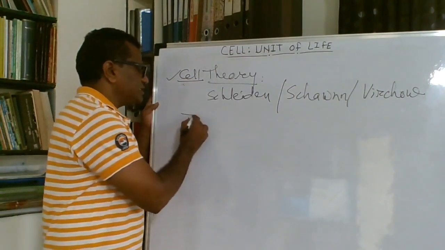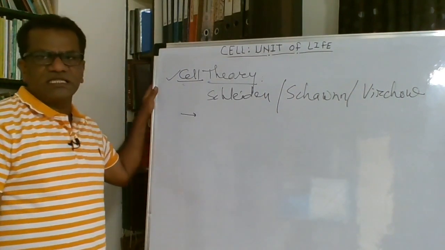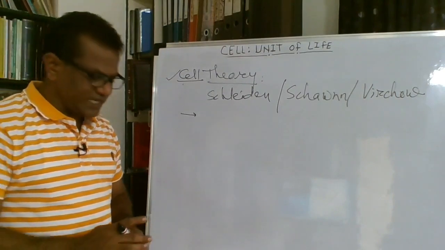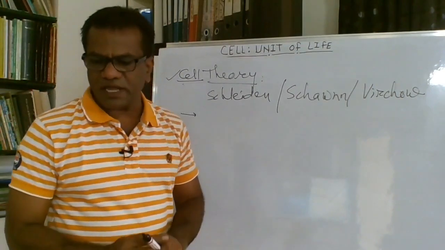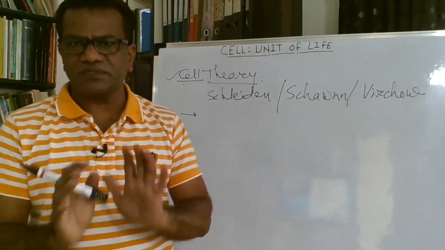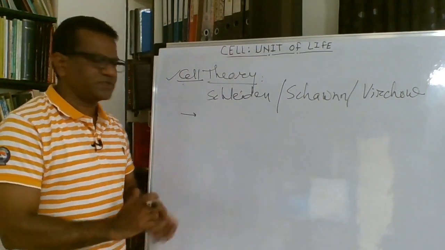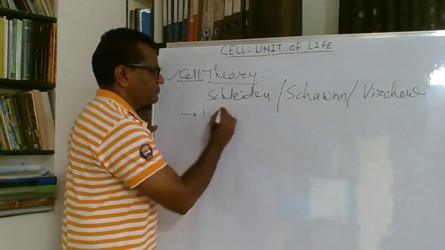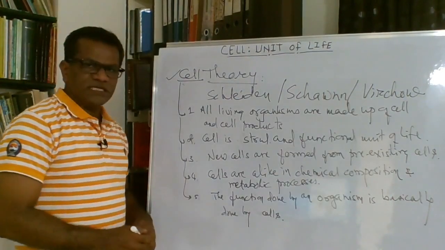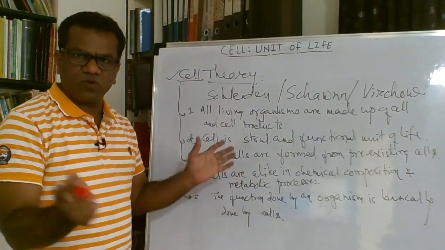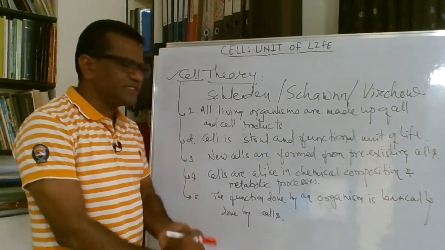Now, what is the cell theory? The cell theory states that all living organisms are made up of cells.